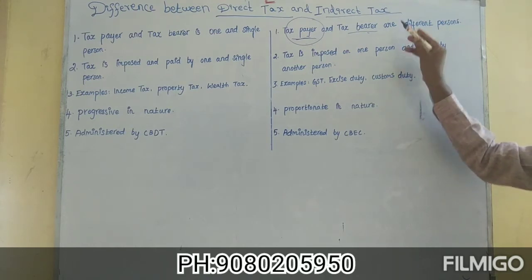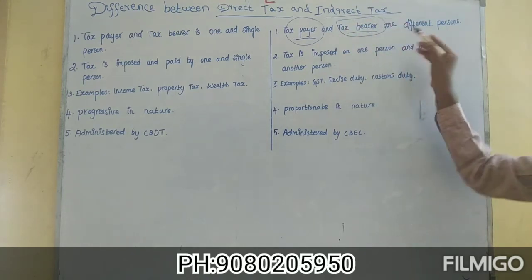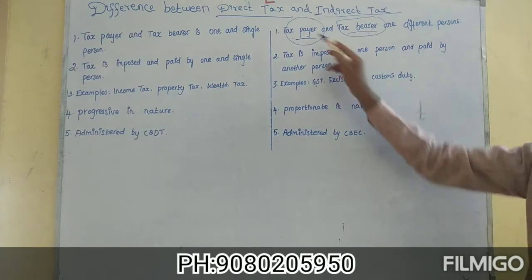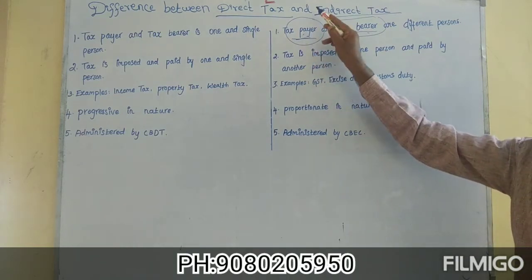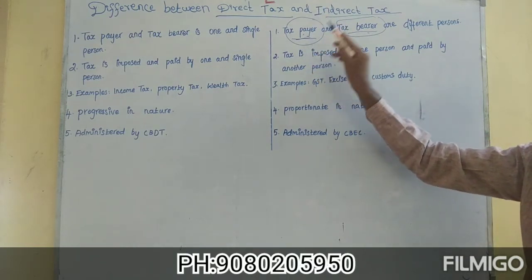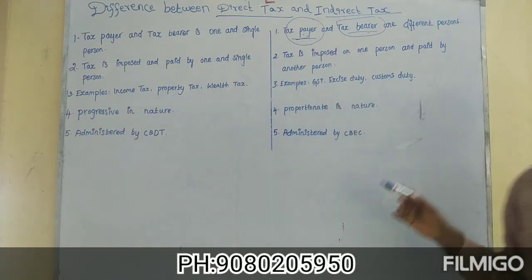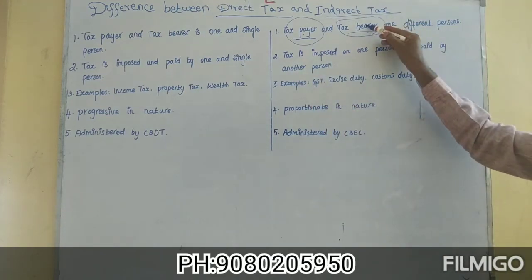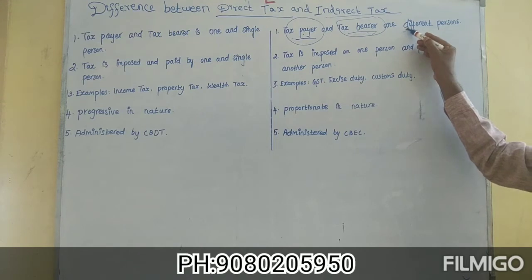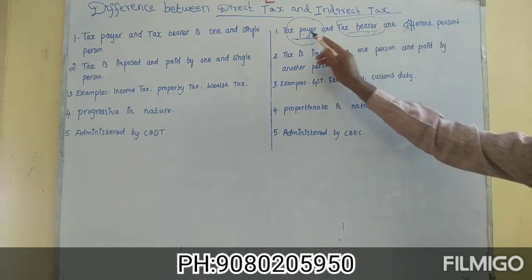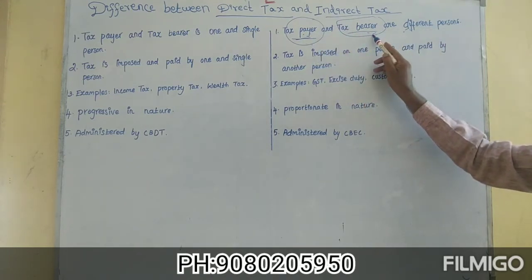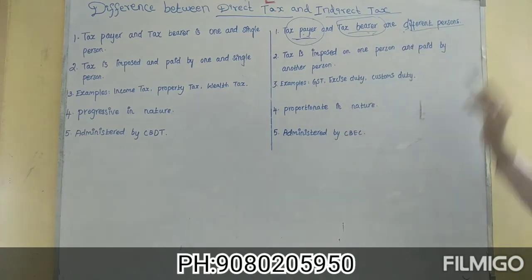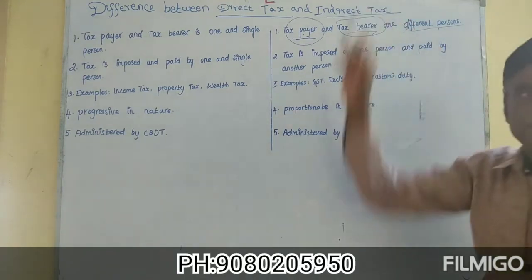Actually, tax bearer is the buyer. So, taxpayer to the government in the case of GST is seller. Ultimately, the bearer of the tax is the buyer. Therefore, we can say that taxpayer and tax bearer are different persons in the case of indirect taxes.